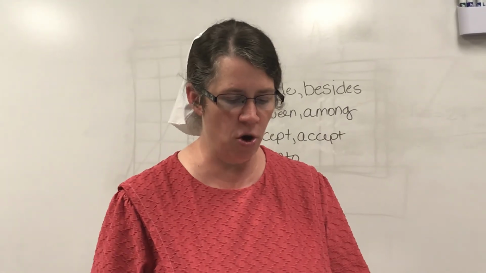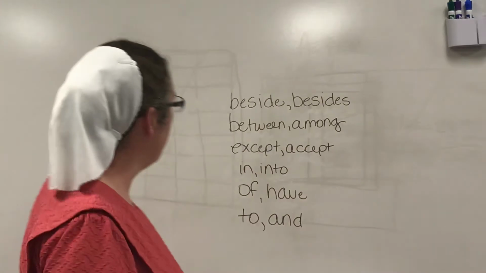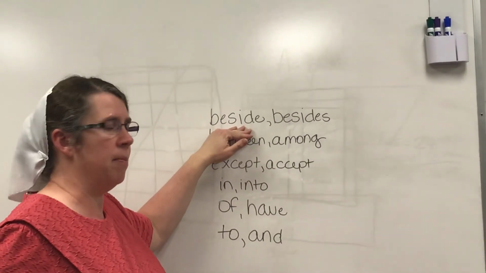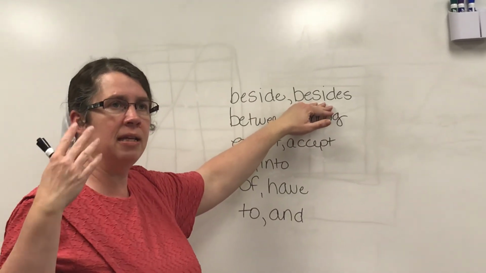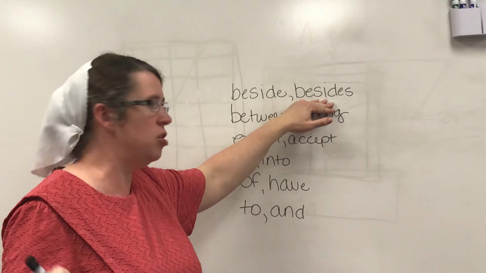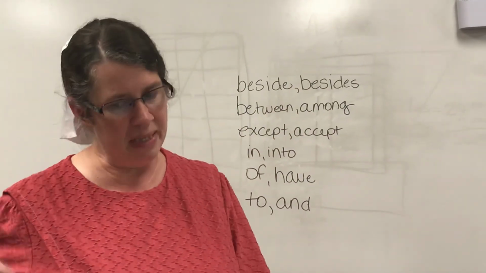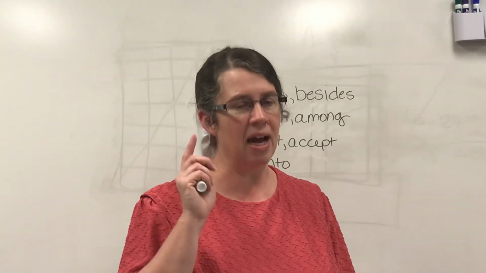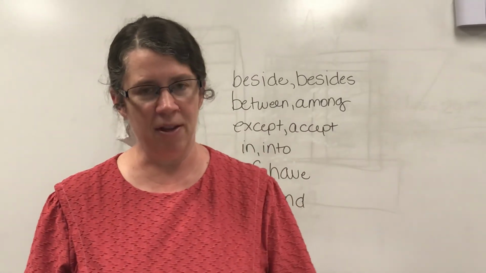Number 2 says no one else beside you knows the secret. This beside means you're standing beside somebody. Besides is like an exception to or in addition to. No one else beside you knows the secret, or no one else besides you knows the secret. Emily, what do you think?